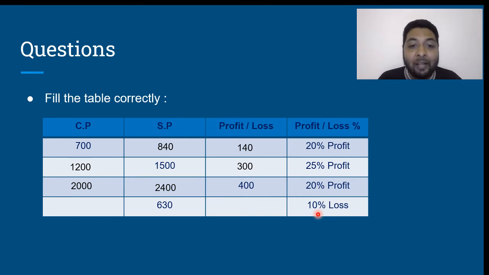Now this 90 units is equal to 630 rupees. That means 1 unit is equal to 7 rupees. When 1 unit is 7 rupees, then the cost price, which is nothing but 100 units, is going to be equal to 700 rupees and the loss will be 70 rupees. 700 rupees is the cost price and the loss is going to be 70 rupees. Is that clear? Can we move on to the next question?